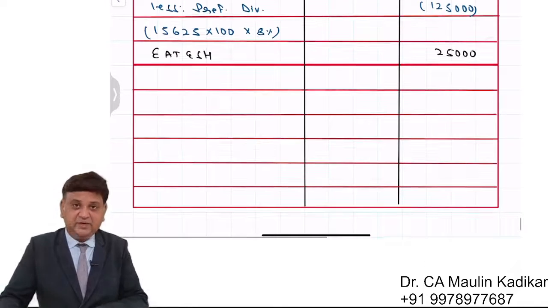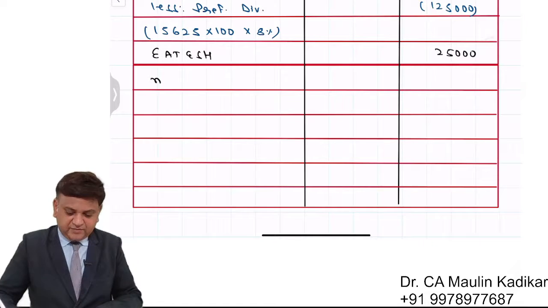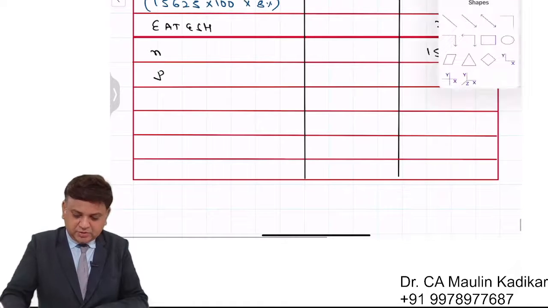The same would be divided by the number of equity shares, that is 1,56,250. So we will have profit or loss per share.